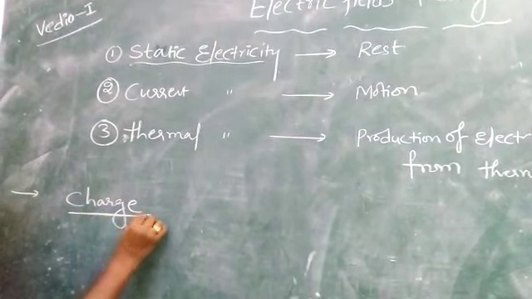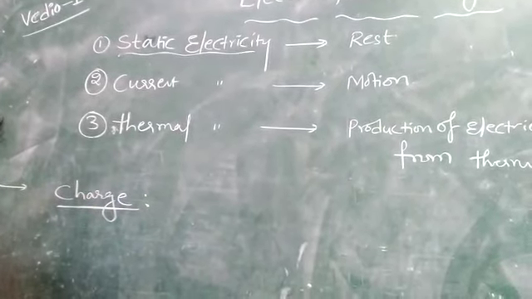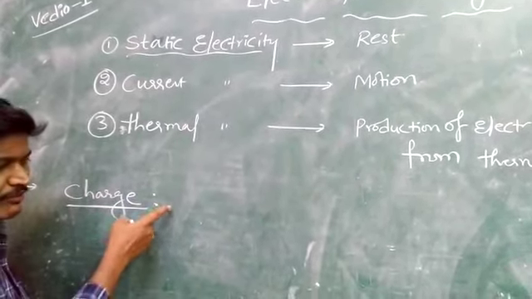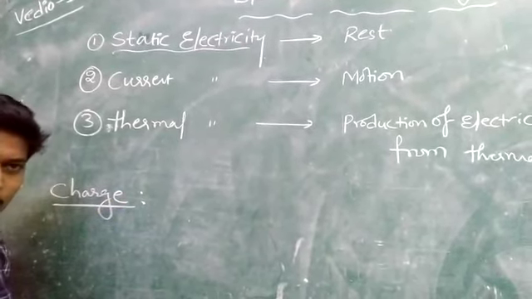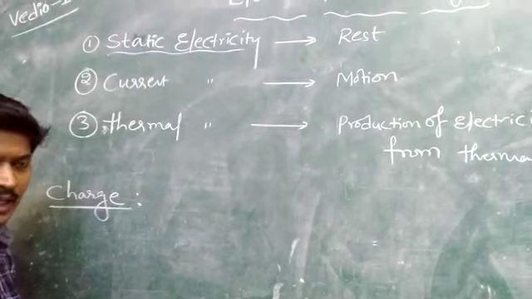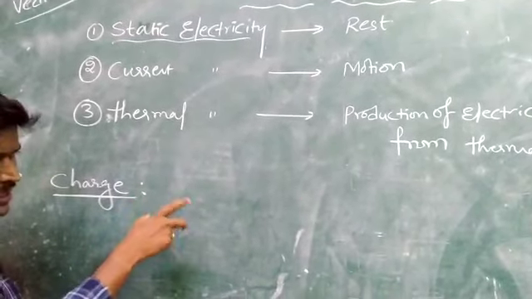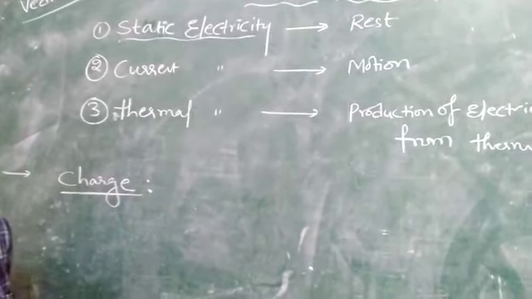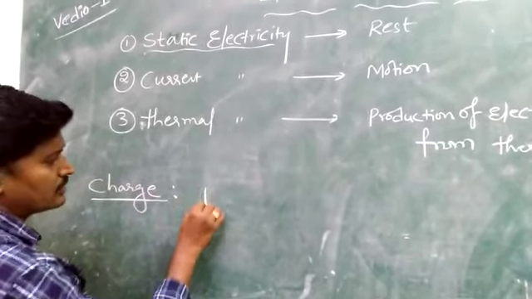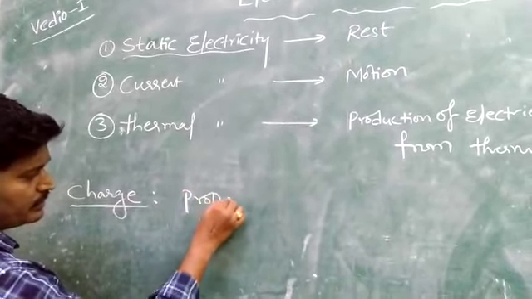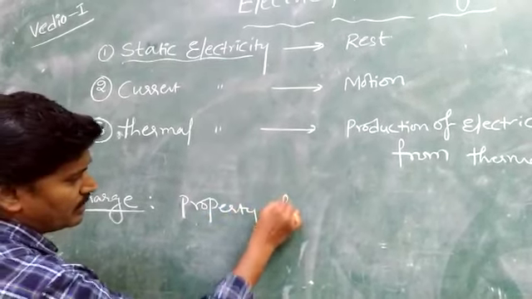Charge is a property of matter, showing effect in electric and magnetic fields. That means it produces an electric field and it experiences electric and magnetic fields. So that is called charge. Charge is nothing but a property of matter.